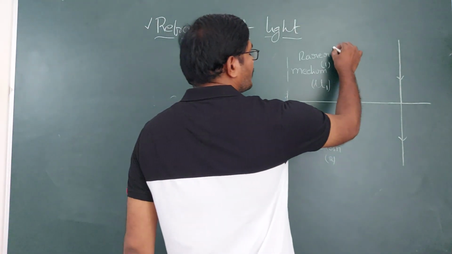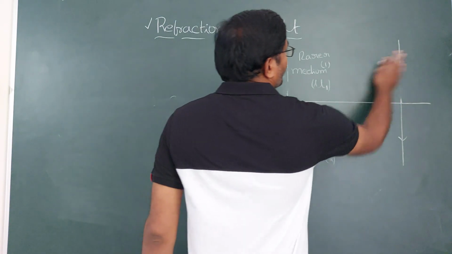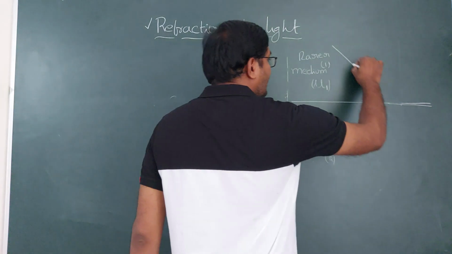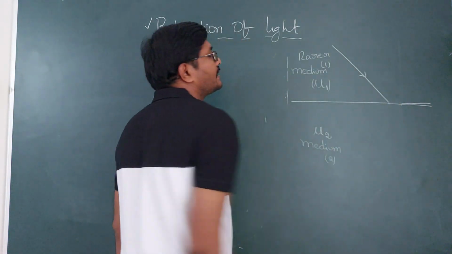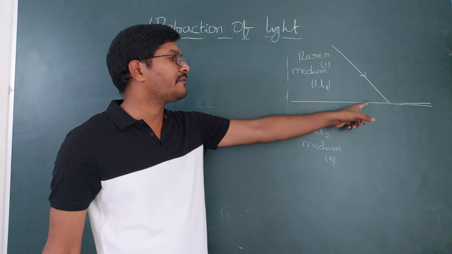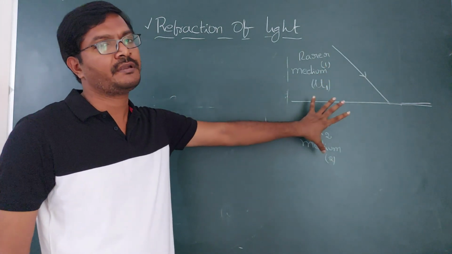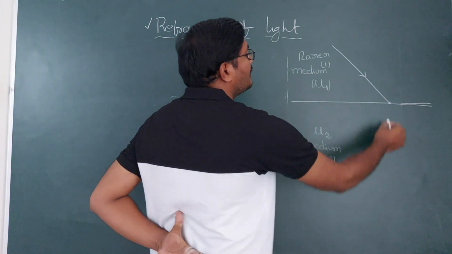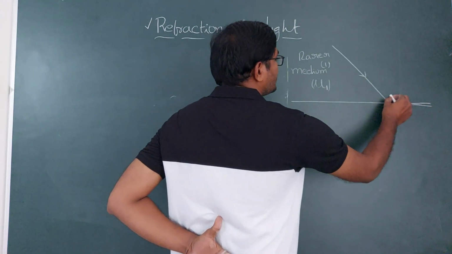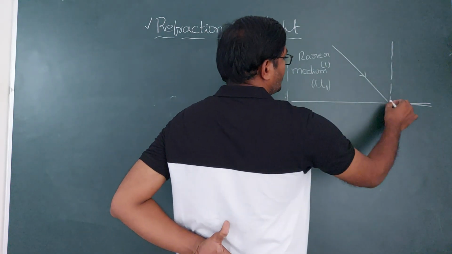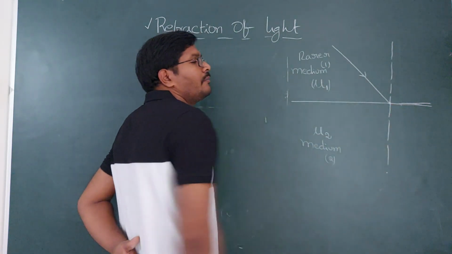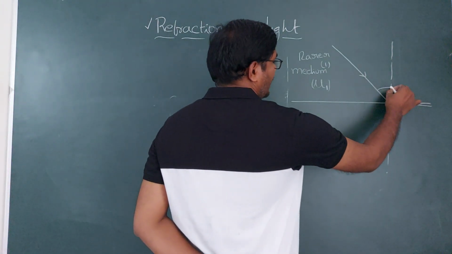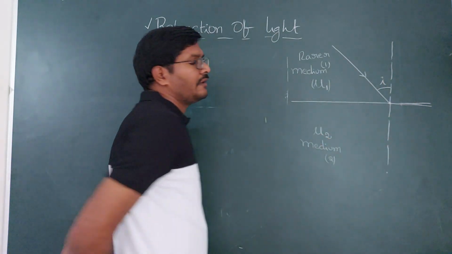If a light is moving not in the direction of the normal, but at an angle to the normal, and is incident towards the interface which is dividing two transparent mediums, this is the point of incidence. At the point of incidence, if you draw the normal, this is the normal which is perpendicular to the interface. This is the incident ray and this is the normal. The angle between the incident ray and normal is called the angle of incidence.